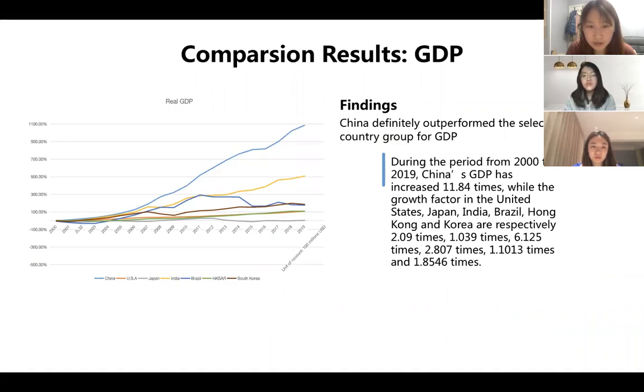As for GDP, during the period of 2000 to 2019, China's GDP has increased 11.84 times, while the growth factors in the United States, Japan, India, Brazil, Hong Kong, and Korea are respectively 2.09 times, 1.039 times, 6.125 times, 2.807 times, 1.1013 times, and 1.8546 times. China definitely performed the best among these countries.